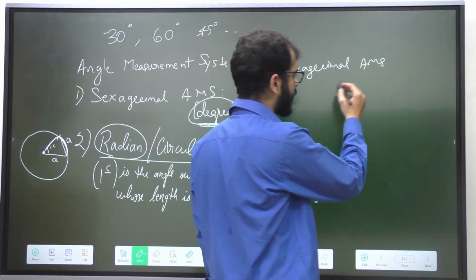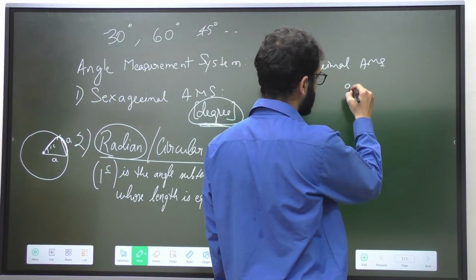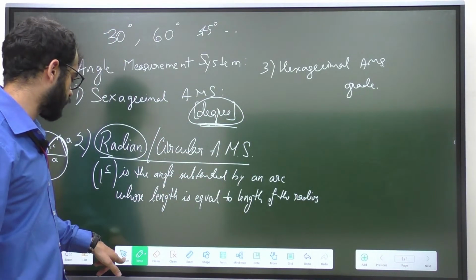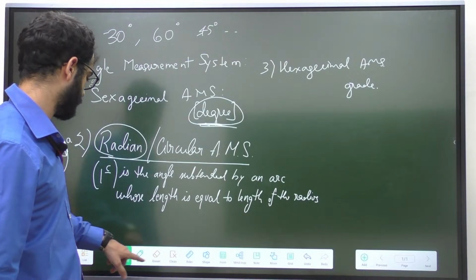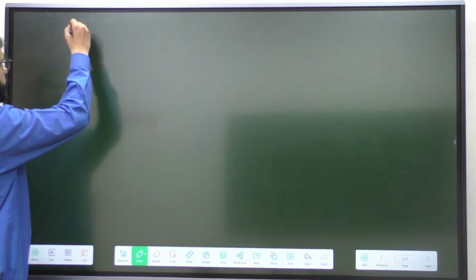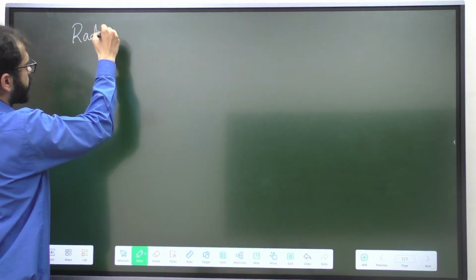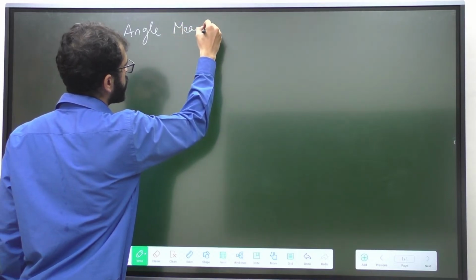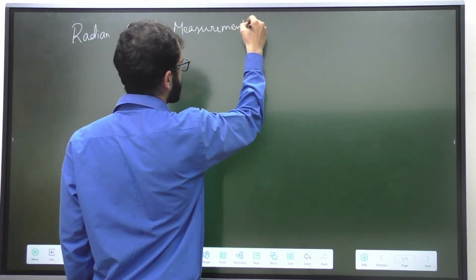In the hexagesimal angle measurement system, the unit used is called grade. Now that is not much important, so we are going to talk about the radian angle measurement system in detail. So now let's discuss the radian angle measurement system.